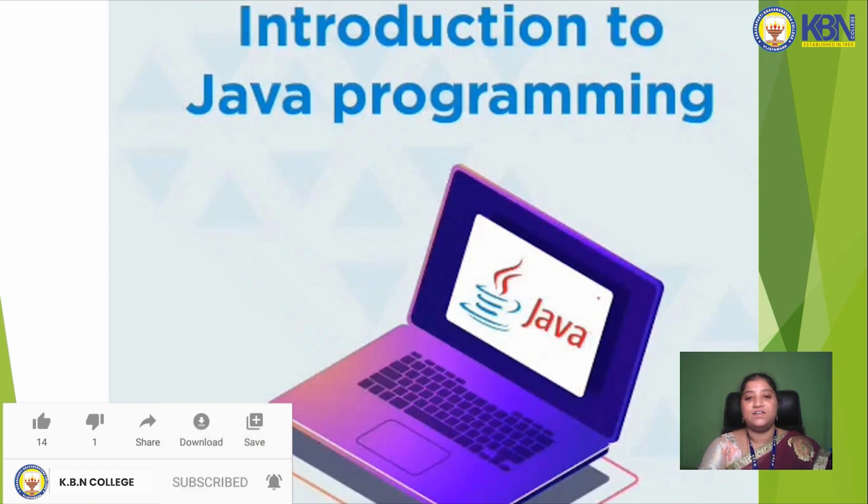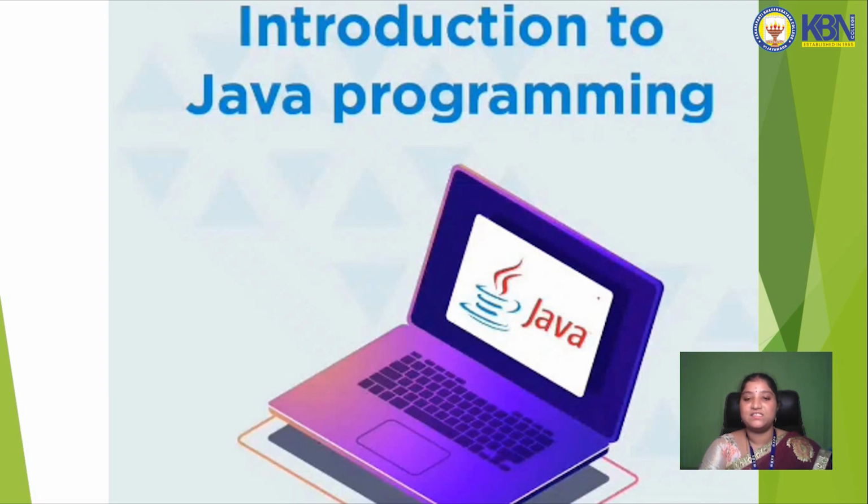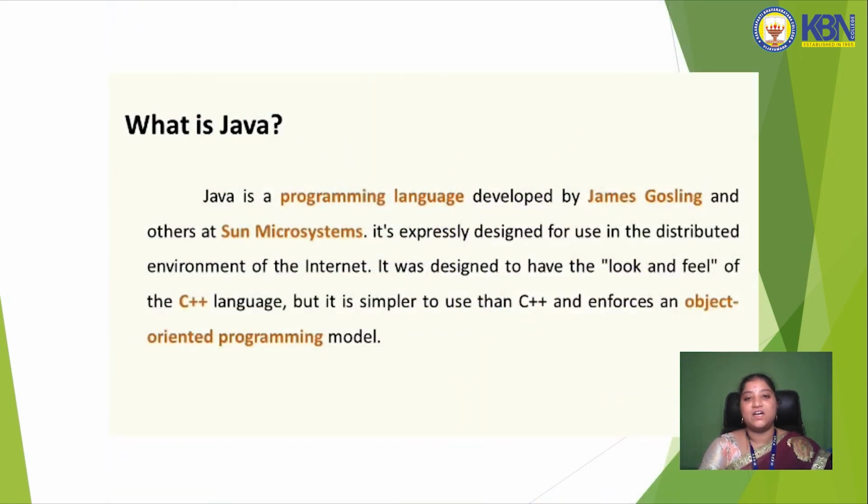So what is the introduction to Java programming? We discussed earlier what programming is and what OOPS concepts are, and now we can discuss Java programming. So what is Java? Java is a platform independent language which was developed by James Gosling at Sun Microsystems. Java is designed to have a look and feel that is easy and simple.